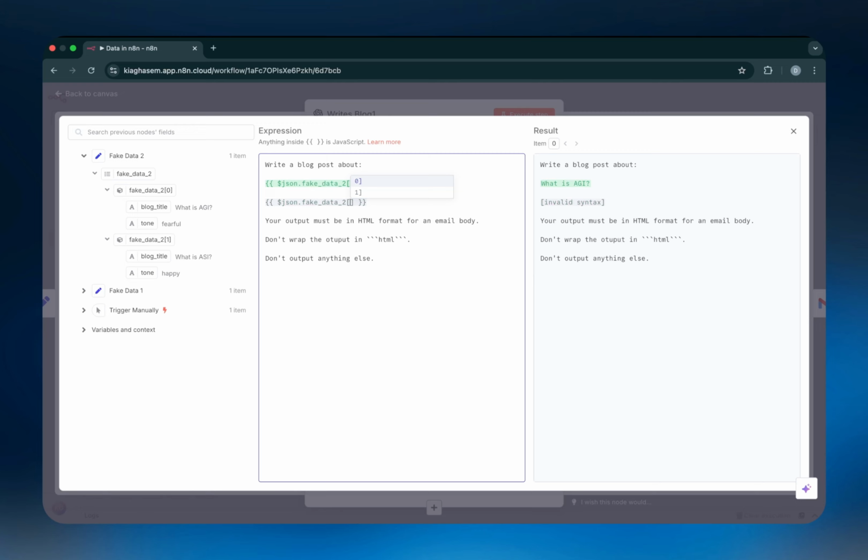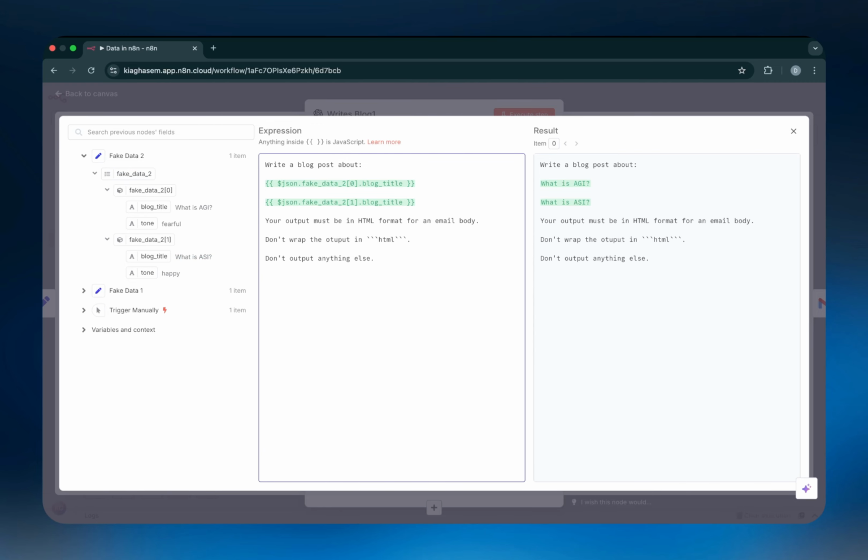I'll put a square bracket and it's saying, okay, you want to go index number 0, index number 1. This time, let's go with index number 1. So I'm just going to click on index number 1, and then I'm going to delete the extra bracket that came in, put another dot, and now it's saying, okay, blog title or tone, I want blog title. And then just like that, as you can see underneath it, it says what is ASI, and what is ASI is literally the value of this specific field or key or variable inside the second item of the fake_data_2 array. So I hope this is making perfect sense to you.